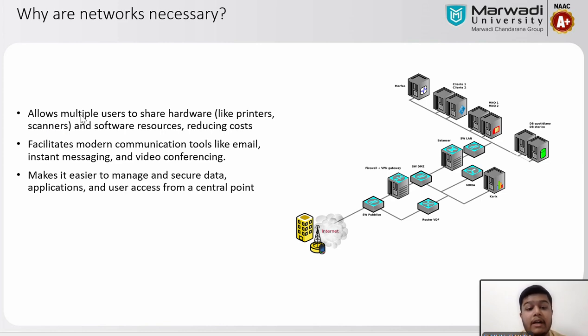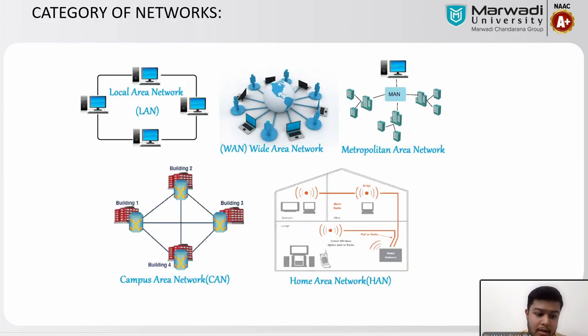It allows multiple users to share hardware and software resources, reducing cost. It facilitates modern communication like email and instant messaging, and makes it easier to manage and secure data. These are the points through which we can explain the necessity of network.